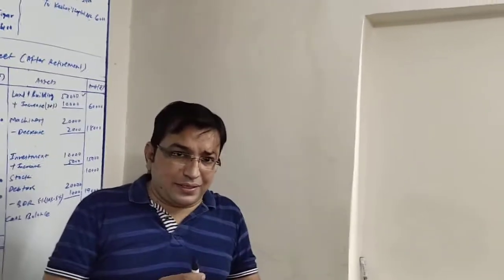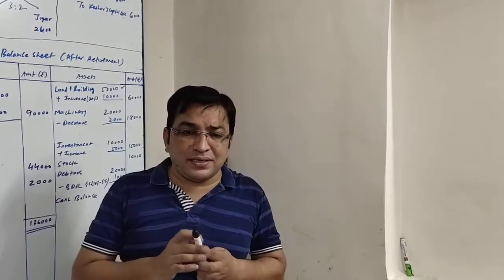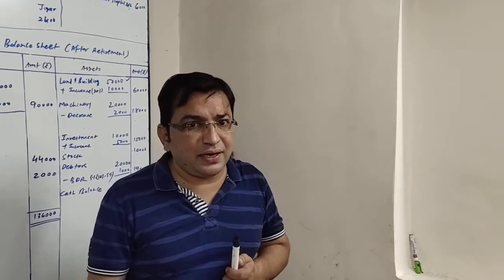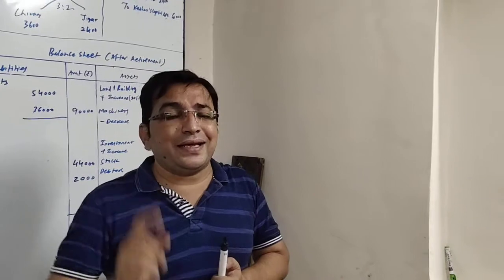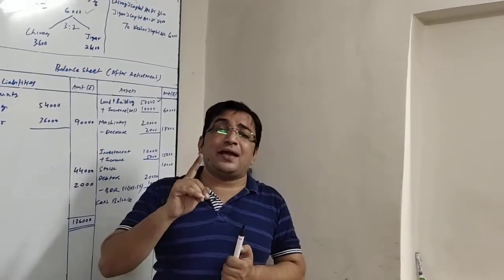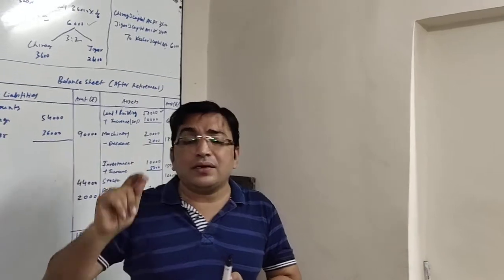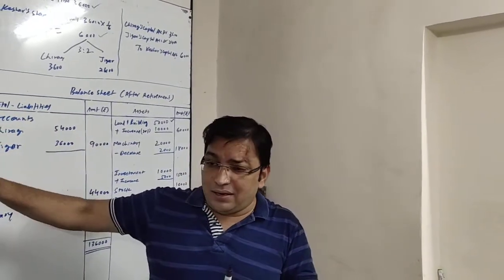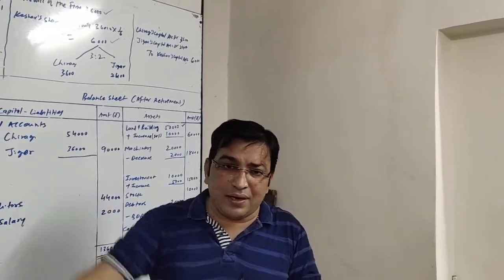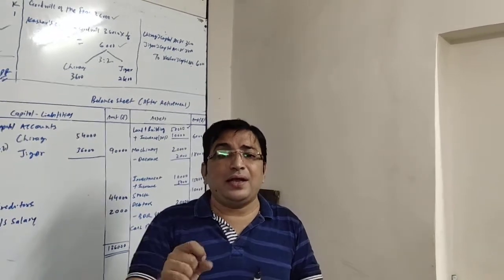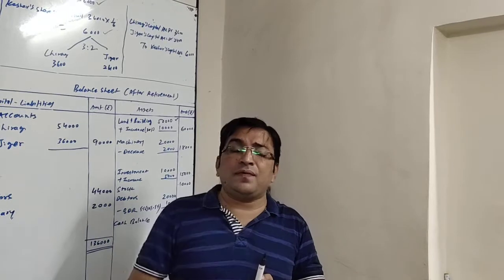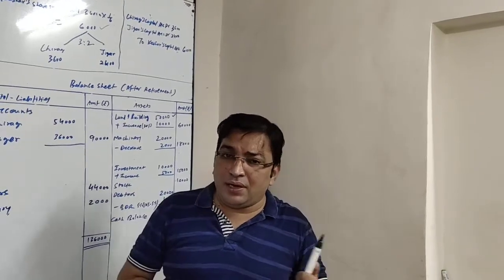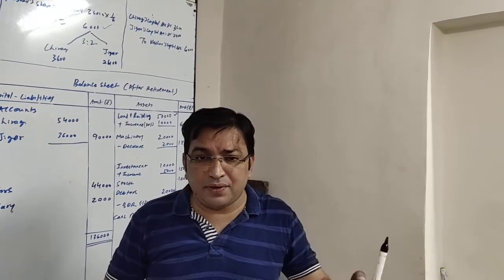Friends, step by step we will try to understand this adjustment. There are 3-4 things in it. First of all, they are saying that Chirag and Jigar will bring the necessary amount to pay cash to the retiring partner and to maintain a working capital of rupees 14,000. You must know this from the chapter of admission.